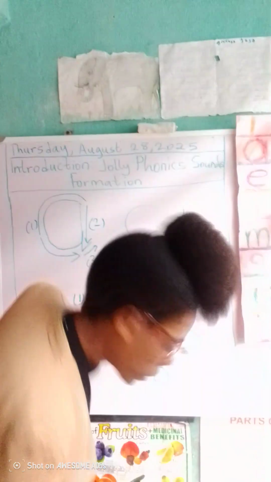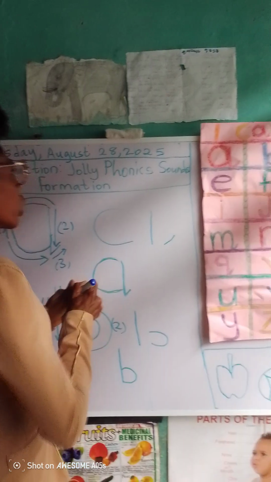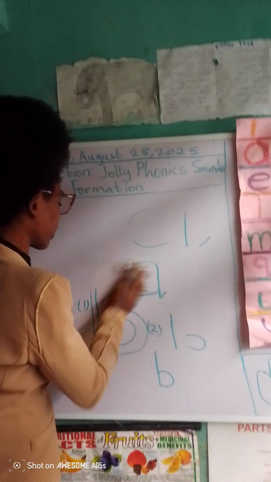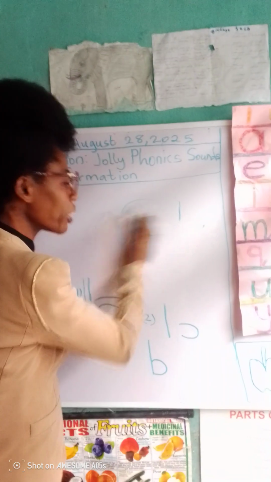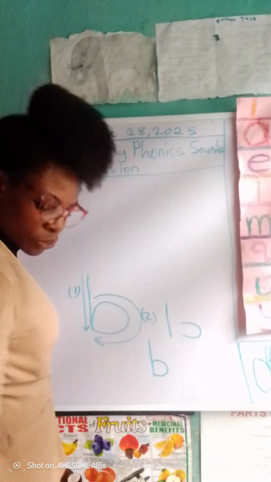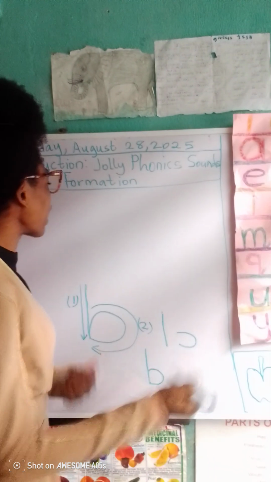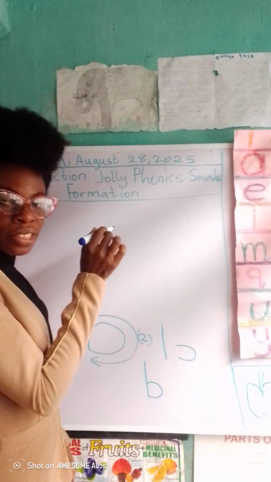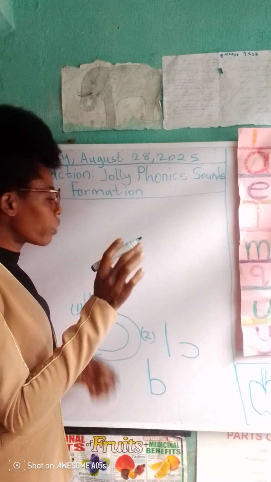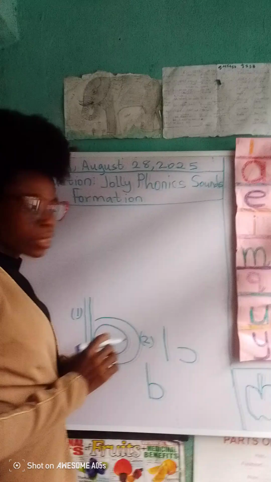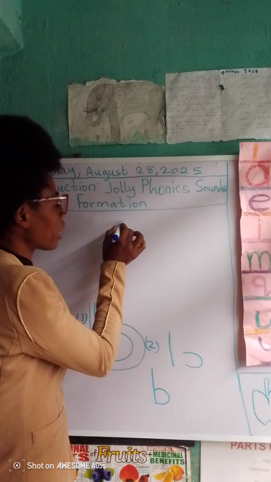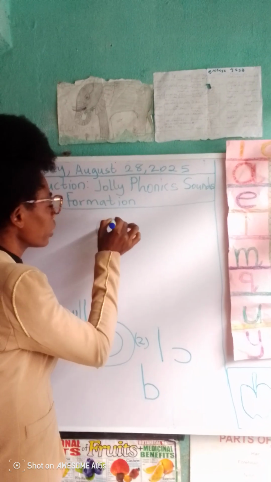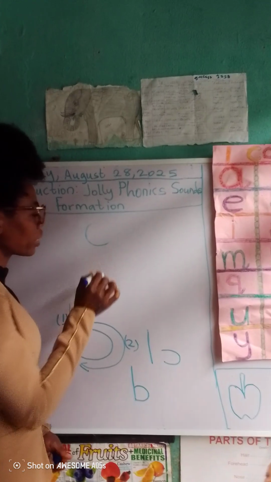Good. The next sound formation I will be introducing is sound k. We don't call it sound C, that's wrong. We call it sound k. C is the letter name, not the sound. Every letter of the alphabet makes a sound. So, letter C sounds k.